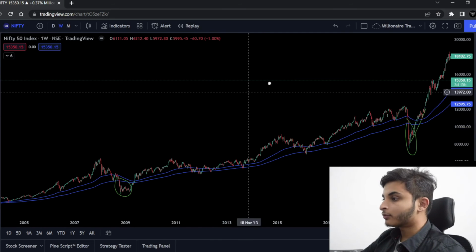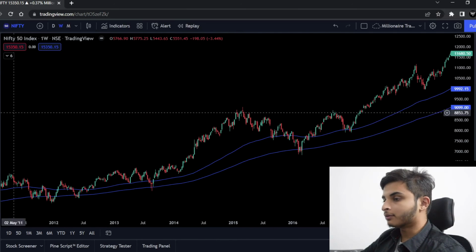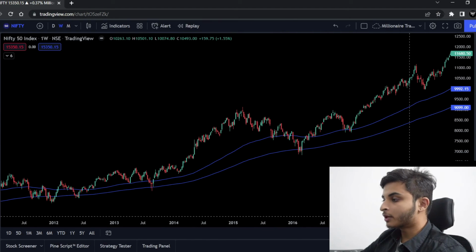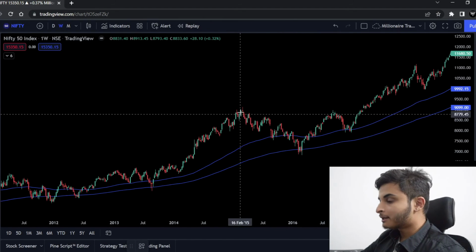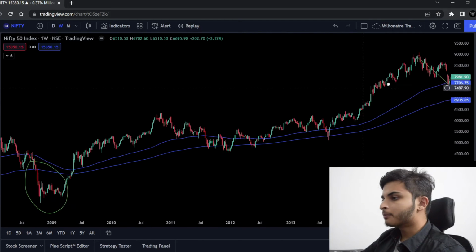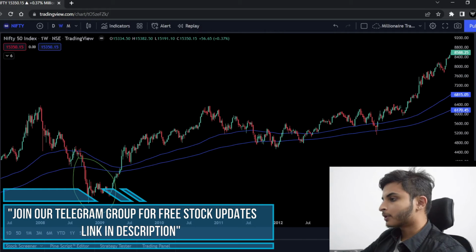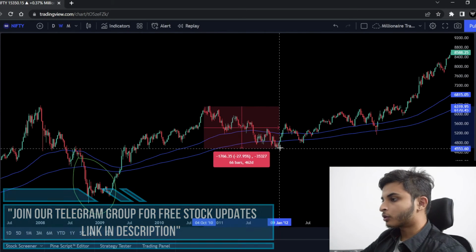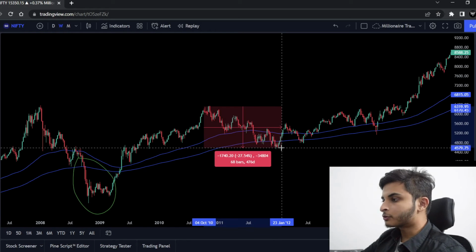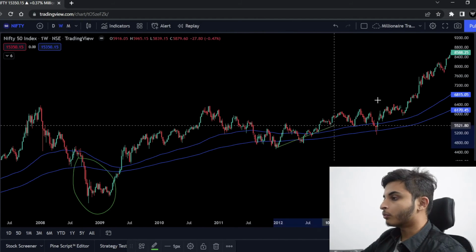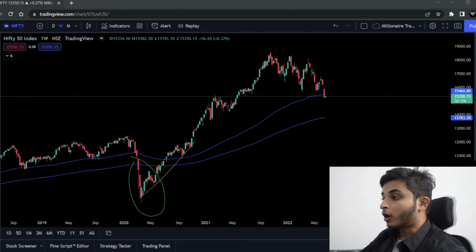For example आप देख सकते हो even in 2015 we had a bear market where the market lost almost 25% of its value in a single year, but again market tried to take support from the 200 moving average and then went higher. And similarly even in 2010 आप देख सकते हो market did correct for almost a year and lost almost 26 or 27% of its value, but again it tried to take support from the 200 moving average and it traded higher after that. So how to summarize this?